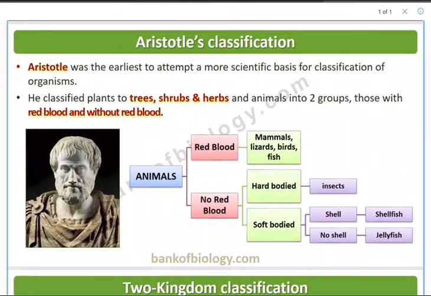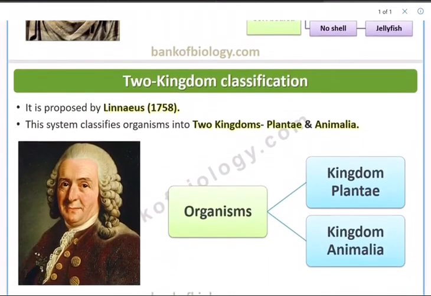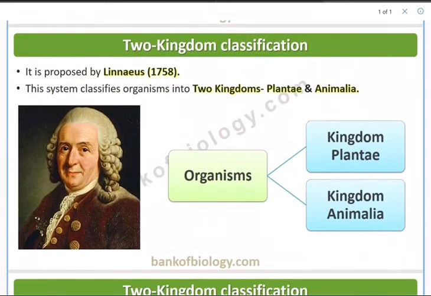Soft-bodied: shell, and no shell. If there is a shell, it is shellfish. If there is no shell, jellyfish. So this is how we classified. But it has its own demerits. It is not accepted by the majority. So there was a proposal by another scientist by name Carl Linnaeus, and he proposed two kingdom classification,